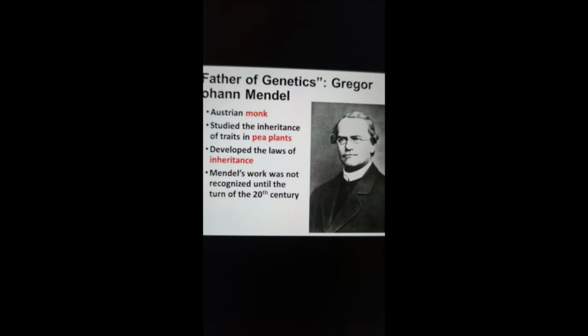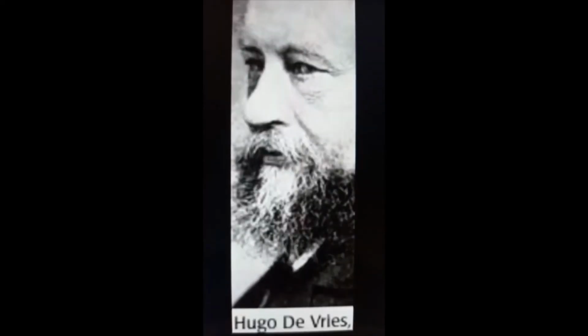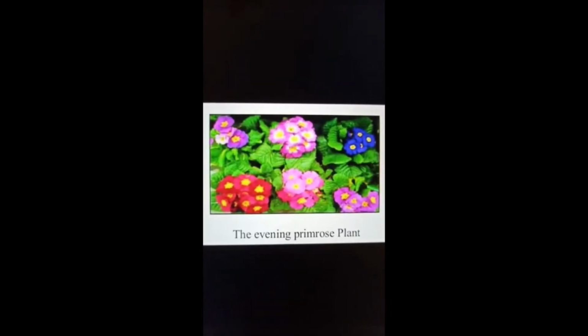Around the period of 1886, it took a long time to understand the conclusion of his research about heredity. Later came Hugo de Vries in 1901. He did experiments on the evening primrose plant. Now you can see the plants in the picture. It is nothing but the evening primrose plant.